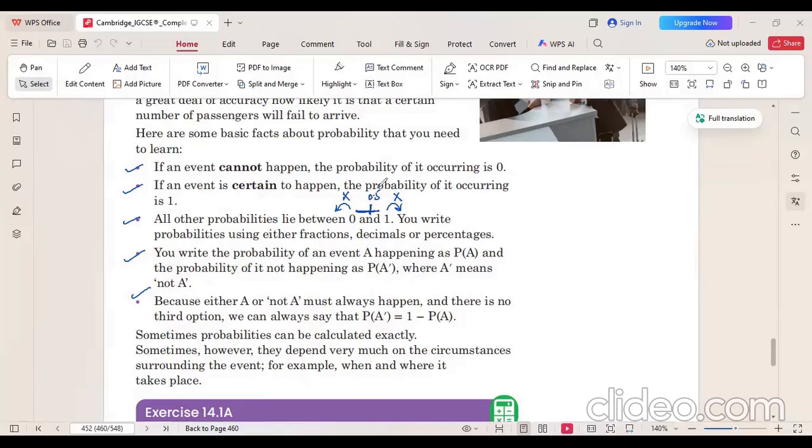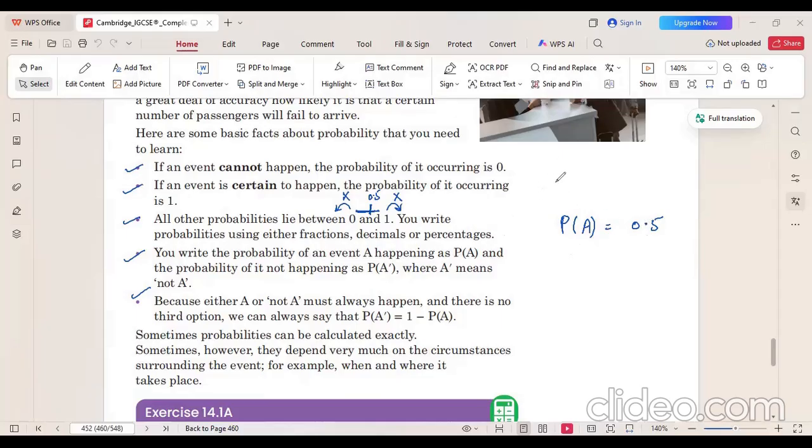Okay. Now, if the probability of an event happening is given, how do we find the probability of it not happening? You need to go on with 1. For example, if the probability of an event that can happen is given as 0.5, and you want to find the probability of the event that cannot happen.